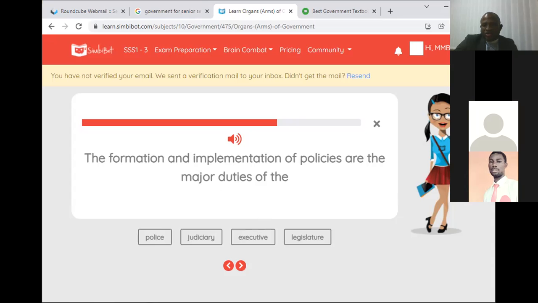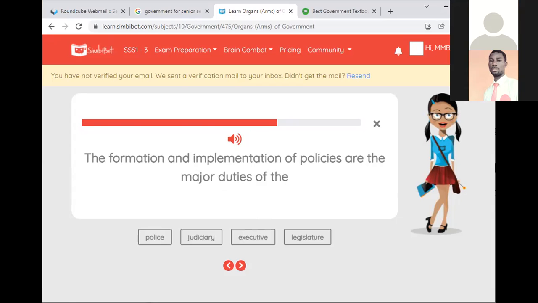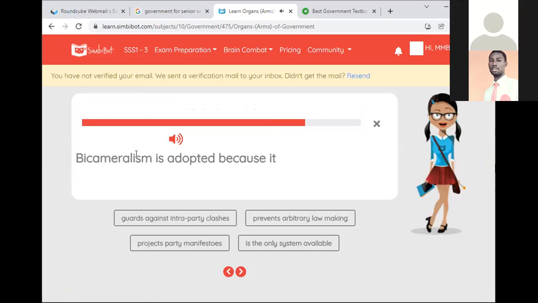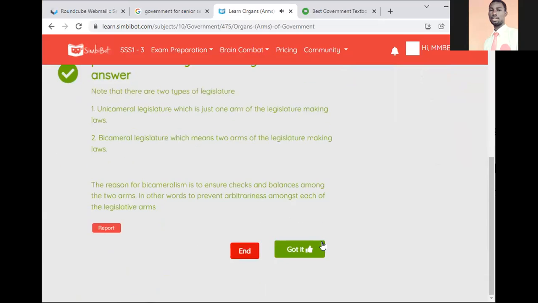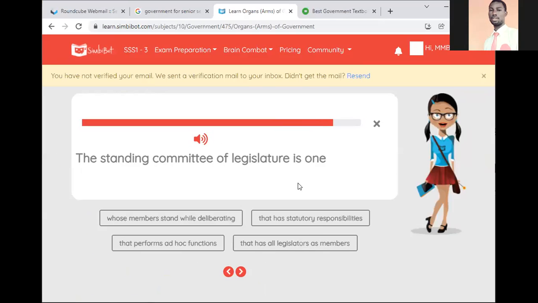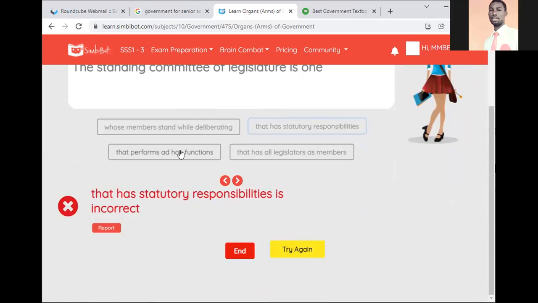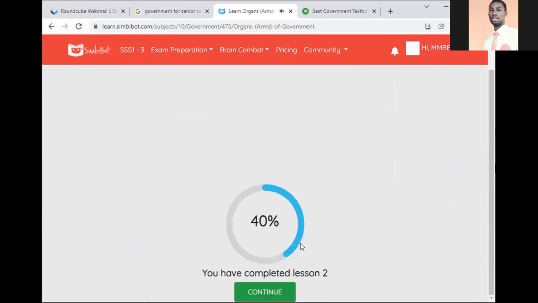Nobody is saying anything. Executive is the correct answer. Also, bicameralism is adopted because it prevents arbitrary lawmaking. I have not taught you this.